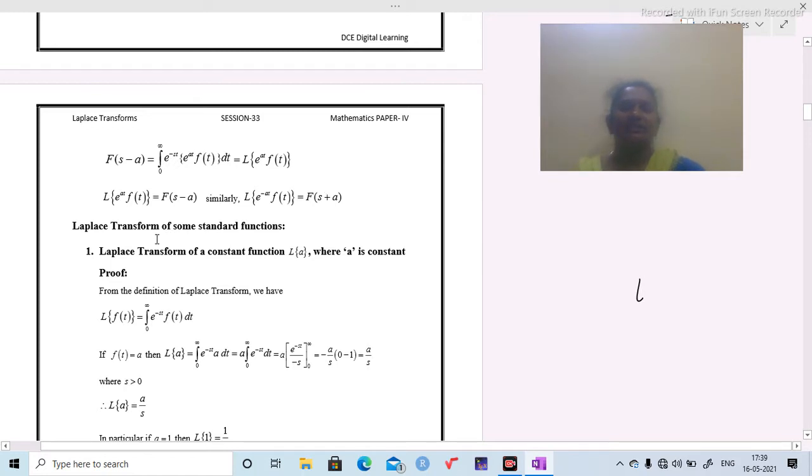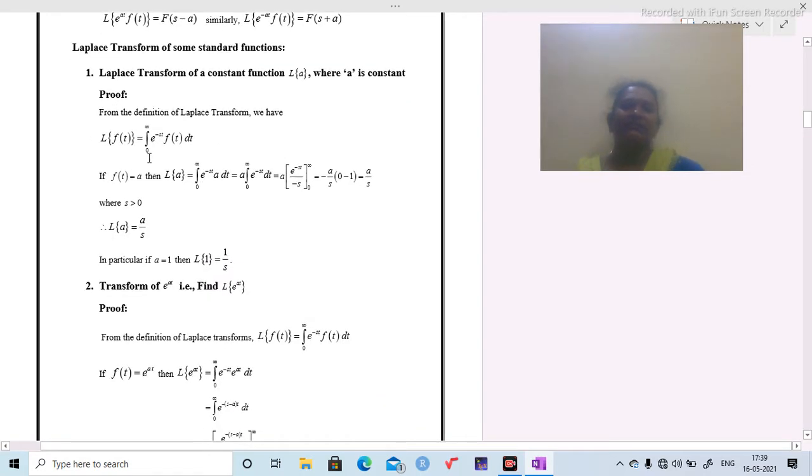Next we are going to prove Laplace transform of some standard functions. First, Laplace transform of a constant function, that is L of a, where a is constant. Here also we are going to use the definition of Laplace transform only. L of f of t equals integration 0 to infinity e power minus st f of t dt.